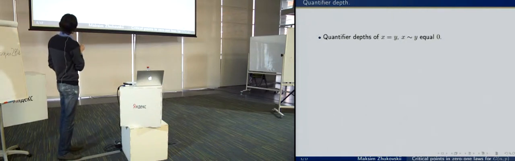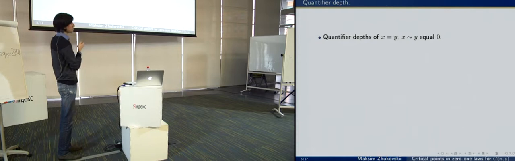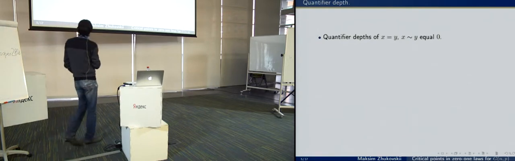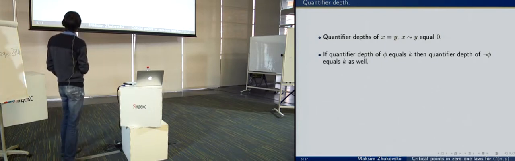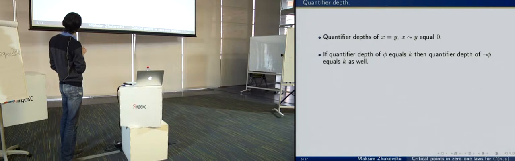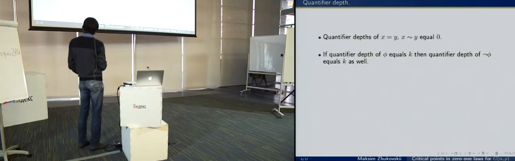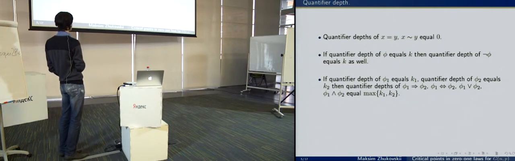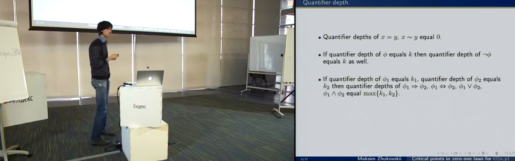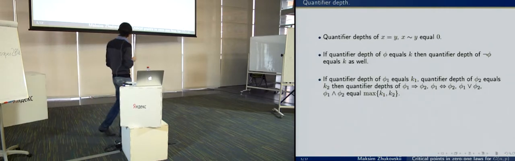If we consider a formula with no quantifiers, then its quantifier depth equals 0. If we have a formula phi with quantifier depth k, then the quantifier depth of the negation of phi equals k as well. And if we consider two formulas with quantifier depths k1 and k2, then the quantifier depth of their combination equals the maximum of k1 and k2.